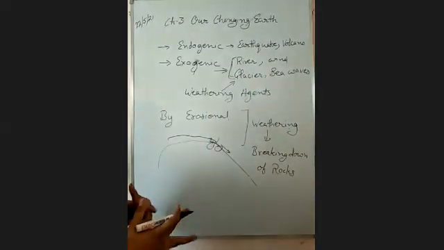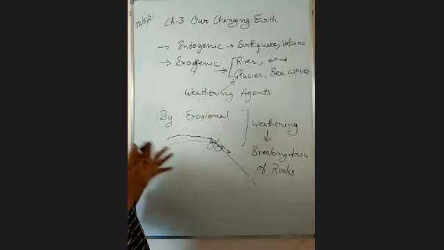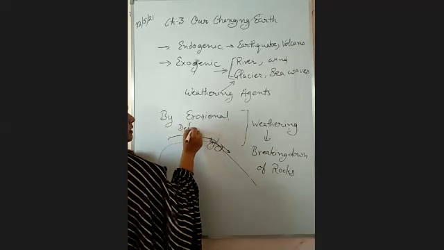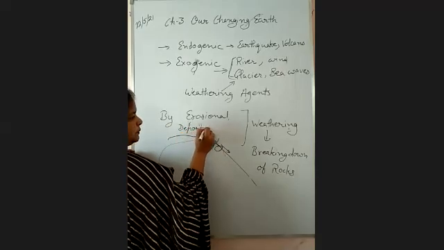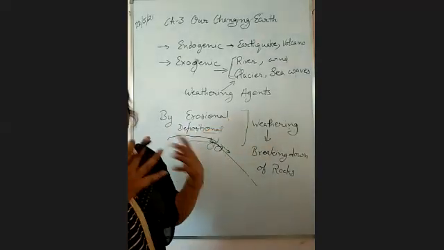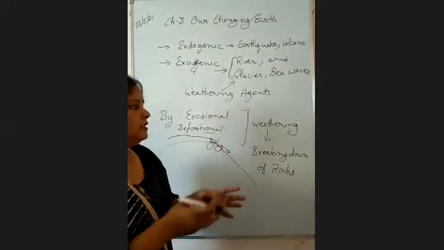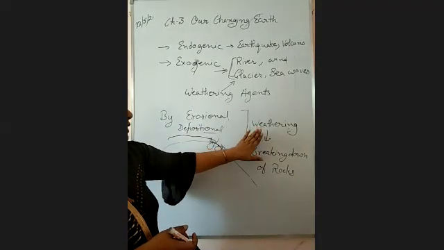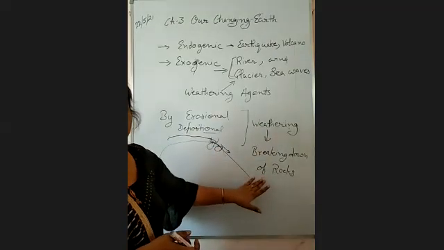And what is the work of weathering agents? They do two types of work. First is erosional, second is depositional. Right? Before it, some other phenomena cause the weathering process. What do you mean by weathering? Weathering is breaking down of rocks.